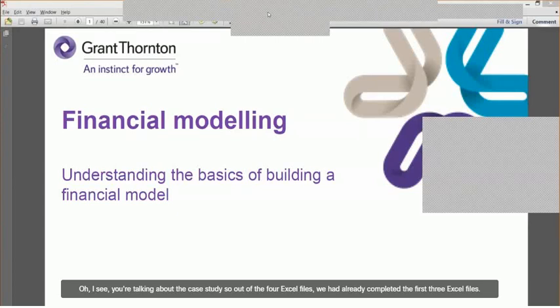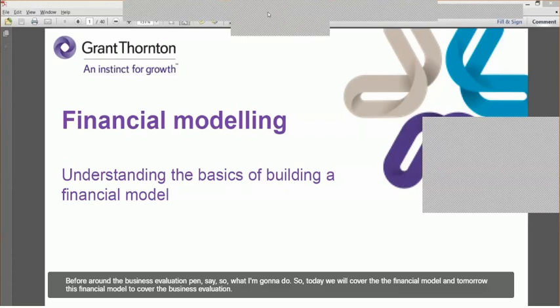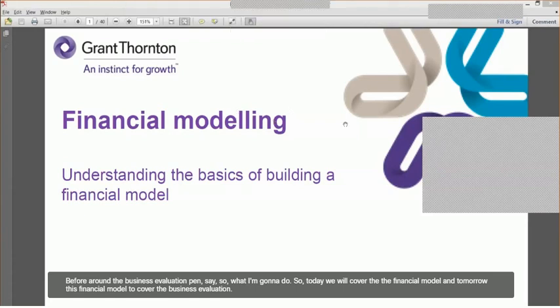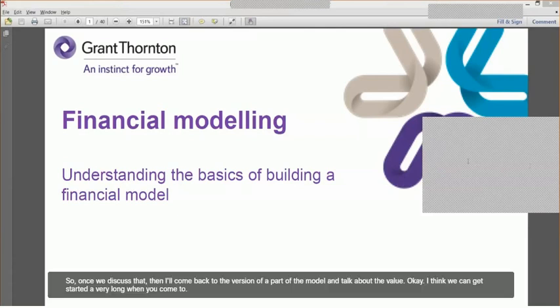We had already completed the first three Excel files. The fourth Excel file is around the business valuation concept. So today we will cover the other financial model, and tomorrow in this financial model also I have to cover the business valuation. Once we discuss that, then I'll come back to version number 4 of the Kia model and talk about the valuation.